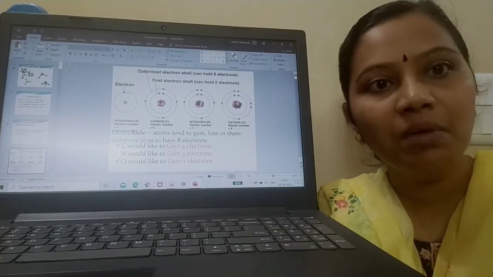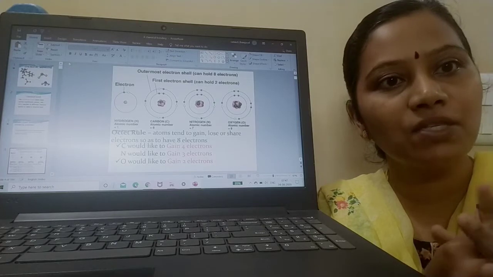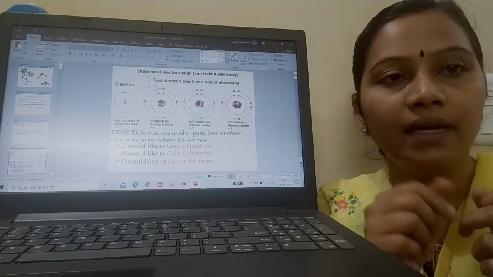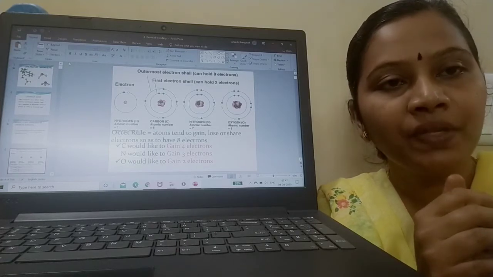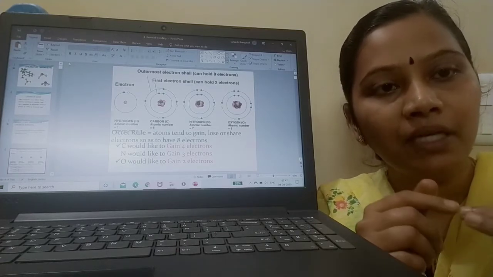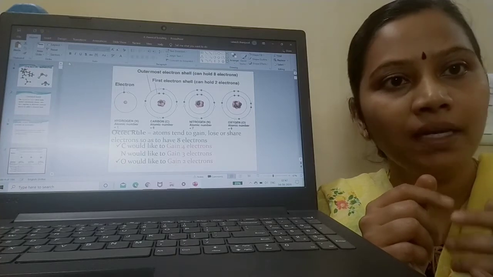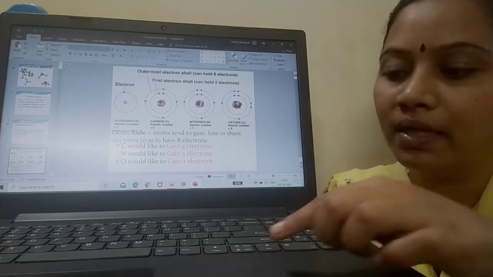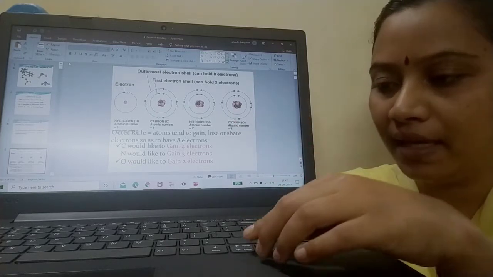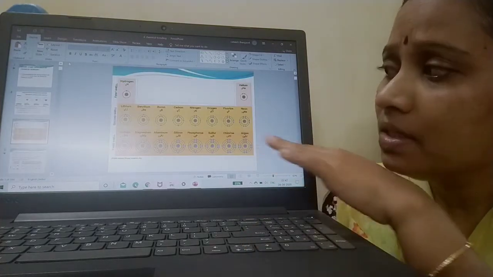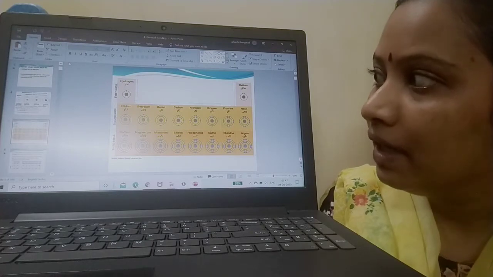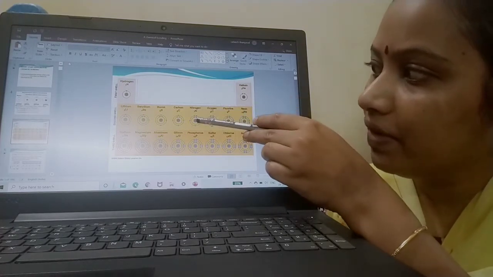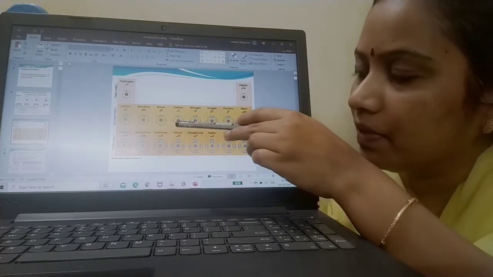In the periodic table we have already learned about the noble gases. What are they? Helium, neon, argon, krypton, xenon, radon. Okay. So noble gases have the noble gas configuration. Here we have cited 3 examples. Now this is how to fill the electrons. I have already explained for nitrogen, we have explained for oxygen, we have explained for carbon.